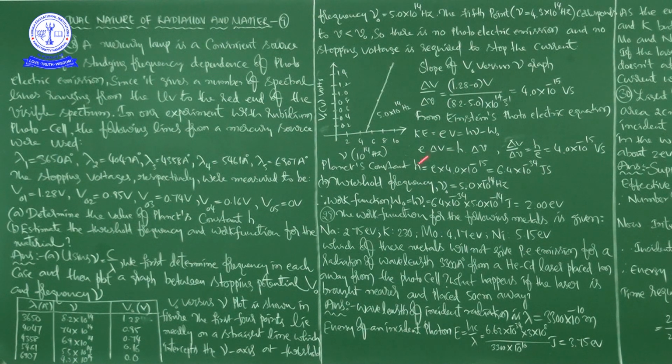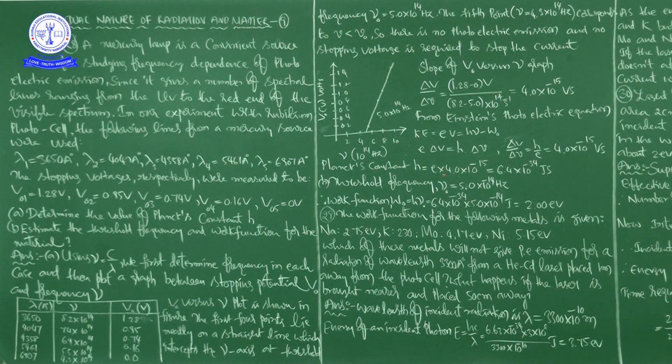Planck's constant h is equal to e into 4.0 into 10 to the power of minus 15. Writing the e value, 1.6 into 10 to the power of minus 19, and 1.6 into 4 means 6.4. Here 10 to the power of minus 19, here 10 to the power of minus 15, total it is 10 to the power of minus 34 joule second. 6.4 into 10 to the power of minus 34 joule second. This is Planck's constant.